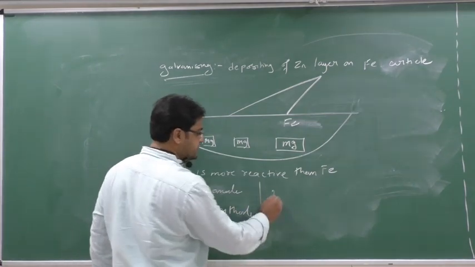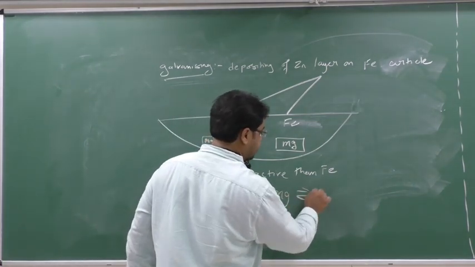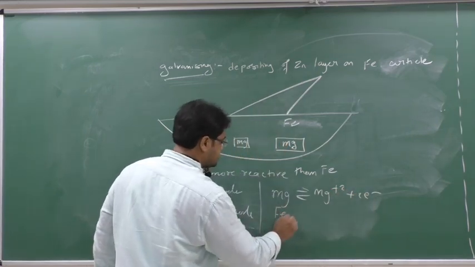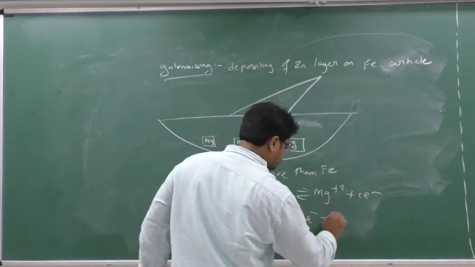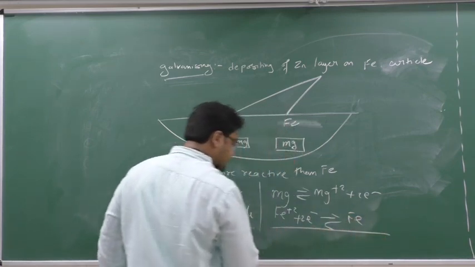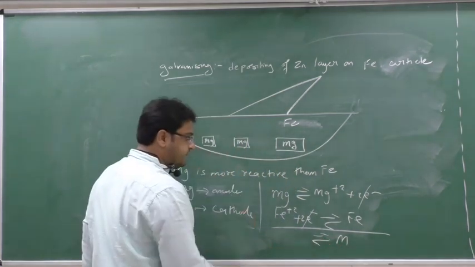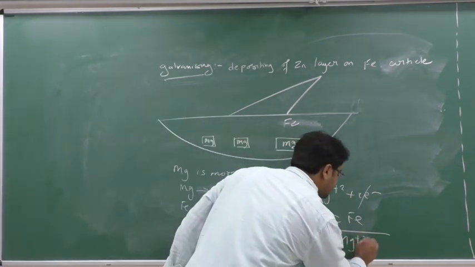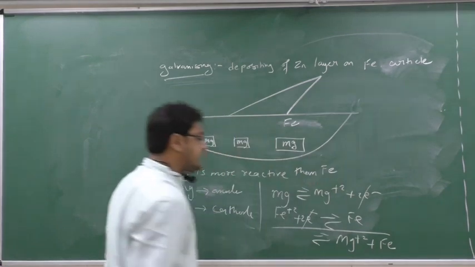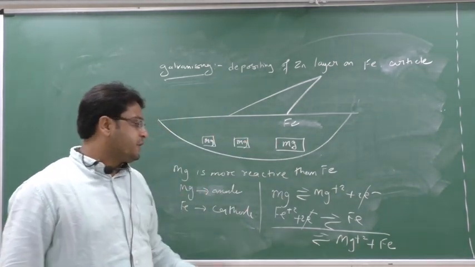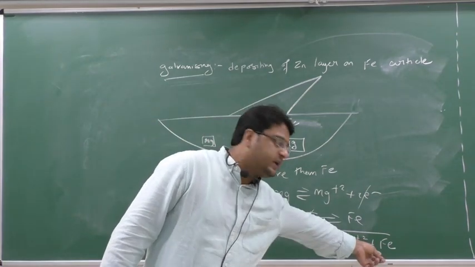Magnesium starts to lose electrons, Mg gives Mg2+ plus 2 electrons, and iron will gain the electrons, Fe2+ plus 2 electrons gives Fe. Cutting the 2 electrons, in the product side we get Mg2+ and Fe. In the reactant side we had two metals, Fe and Mg.